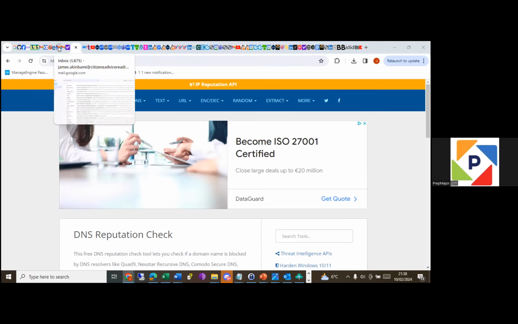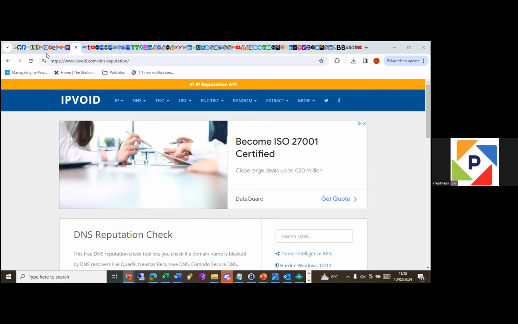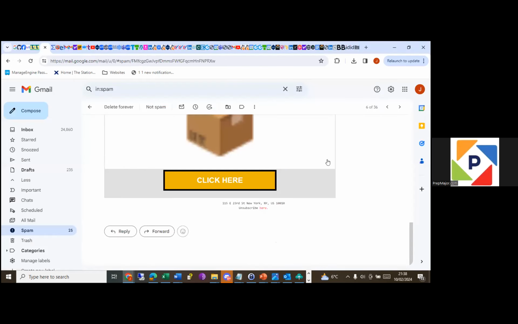So we've used three tools: IP void, virus total, and URL scan. One of the vendors in virus total says it's phishing. The other tools that we've used didn't say it's bad or it's good. They just didn't say anything. So let's go back to the email. Okay, so what else can we do?